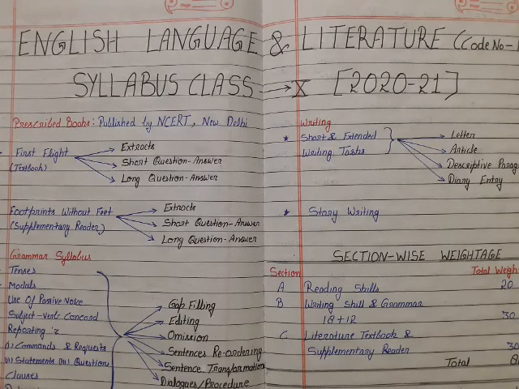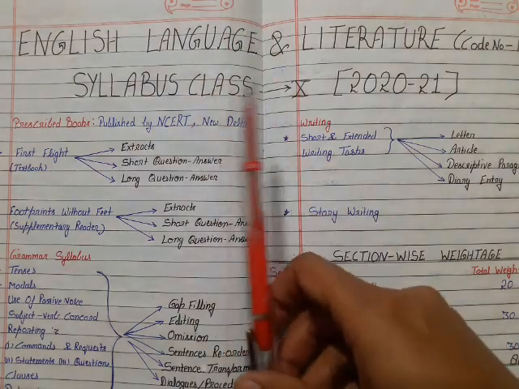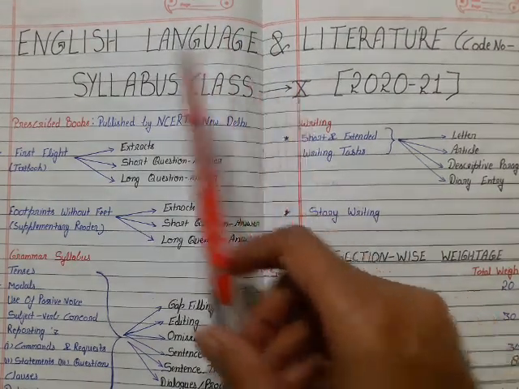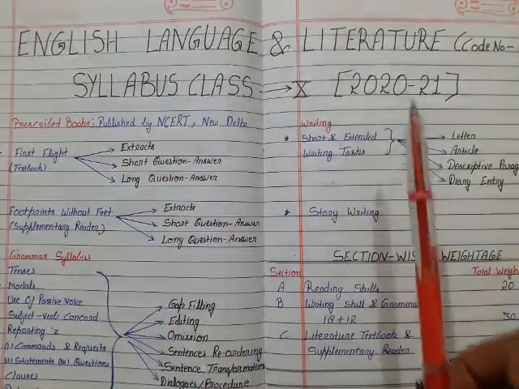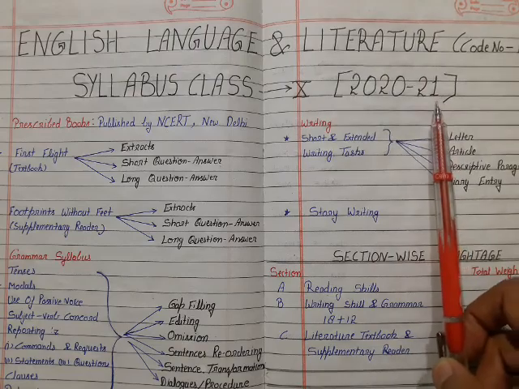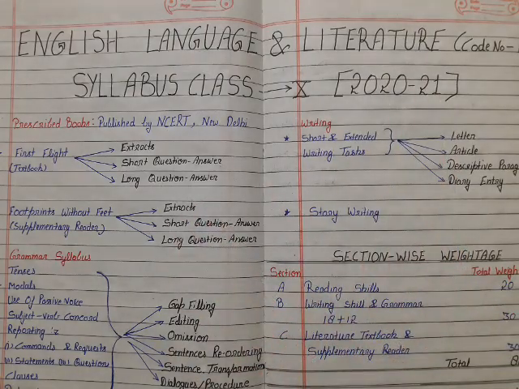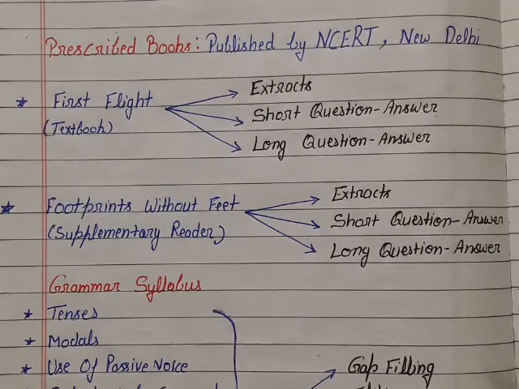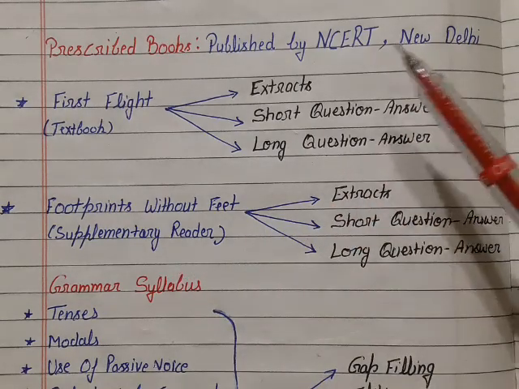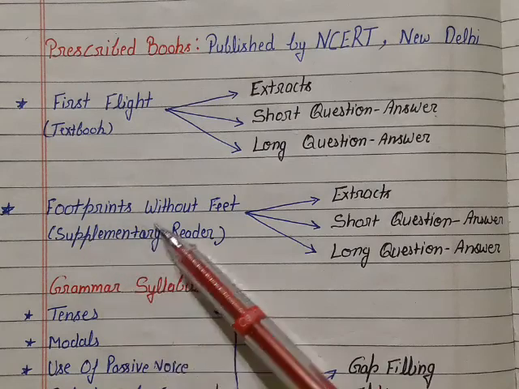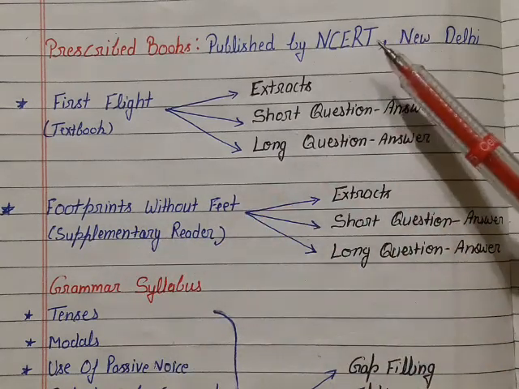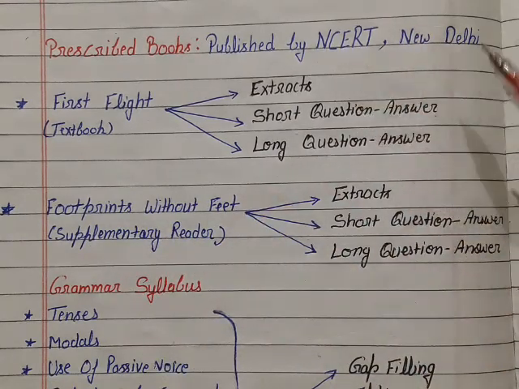Student, I am your English teacher and today we are going to discuss your syllabus for 10th class English Language and Literature for session 2020 to 2021. You have two NCERT literature books, First Flight and Footprints Without Feet. From both books you have to prepare your extracts, short question answers and long question answers.